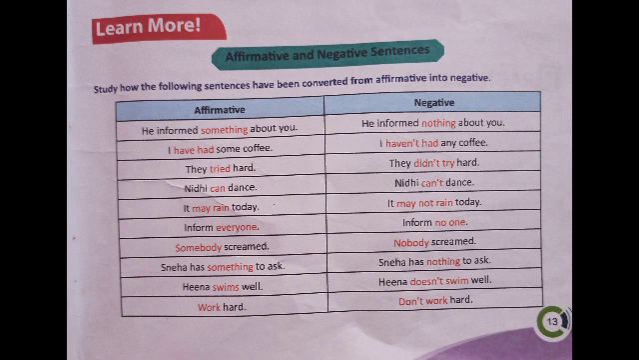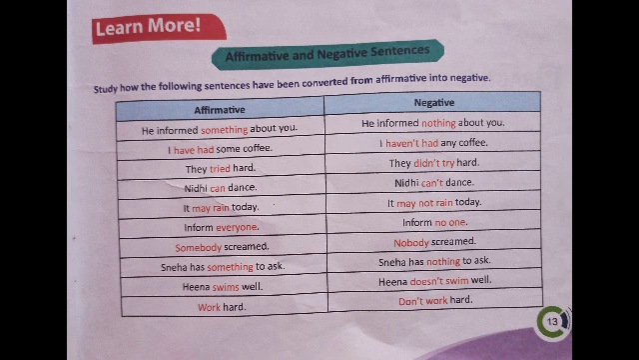So how can we find out which one should be used here? Here, they tried hard. Tried is the past tense of try. If the sentence is in past tense, we should use did. If the sentence is in present tense, we can use do or does. If the subject is plural, we can use do. If the subject is singular, we can use does. Here, we know that tried is the past tense of try. So there is no confusion, children. We can use the auxiliary verb did.